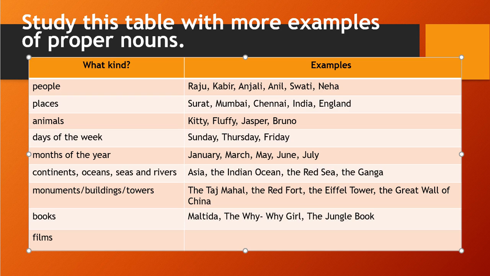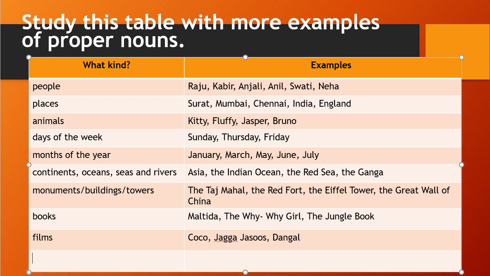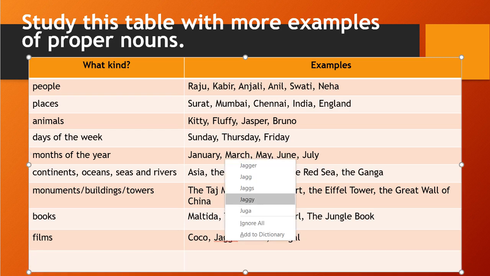So you may see the movies also, right? Those film names are so unique, so those are also proper nouns. Like I will say Coco. Then you might have seen Jagga Jasoos. Then you might have seen Dangal. Any movie name you can give here. Okay, so those are proper nouns.